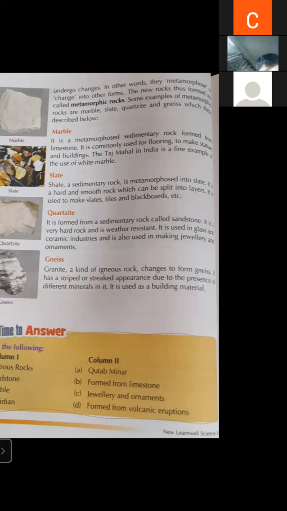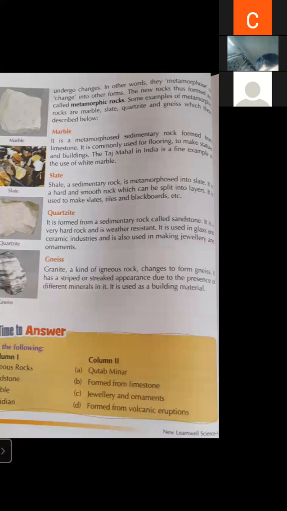And from where is it formed? It is formed from a sedimentary rock known as shale. So slate is formed from shale. It is a hard and smooth rock which can be split into layers. It is used to make slates, tiles, and blackboards, etc.